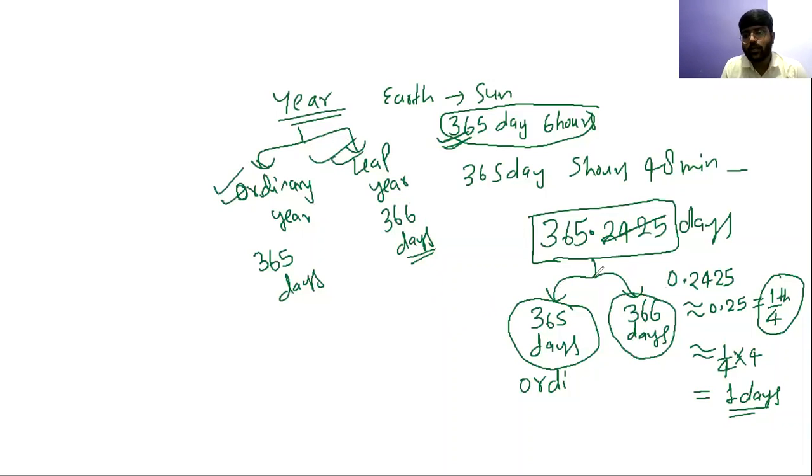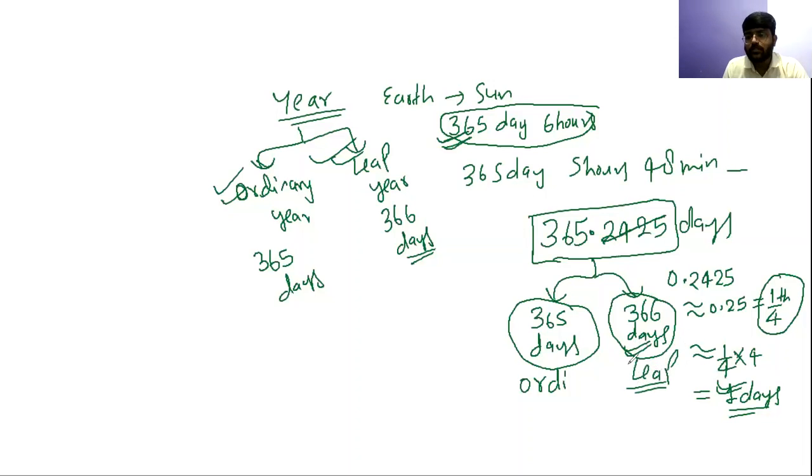Let me summarize it very quickly. Because we have classified the years as 365 days, so we are leaving this 0.25 days every year. Okay, but this 0.25, or we can say the 1/4 part of the day, when you are leaving every year, in 4 years it will accumulate to one day. Okay, it is being accumulated. In 4 years it will become one day. So this one extra day that has been accumulated in the 4 years, you need to add into the calendar, and that's why it is known as a leap year.